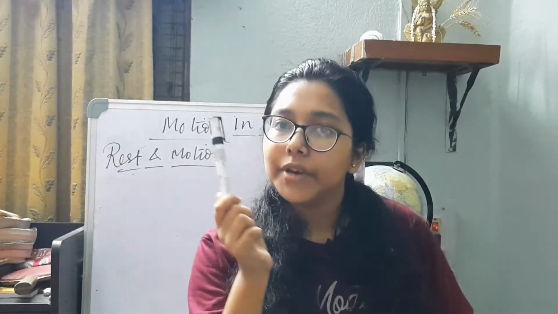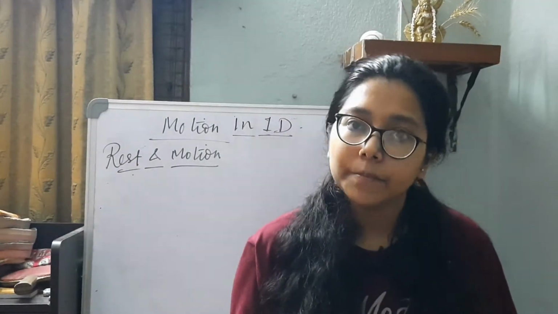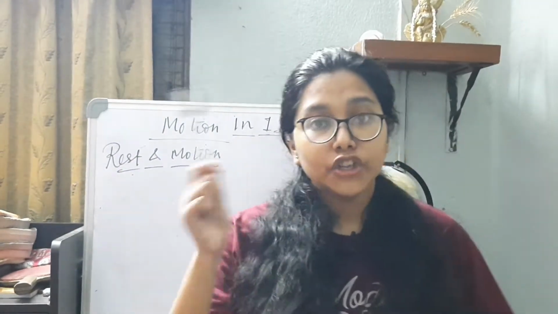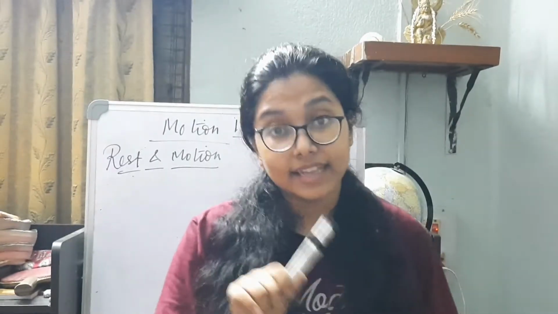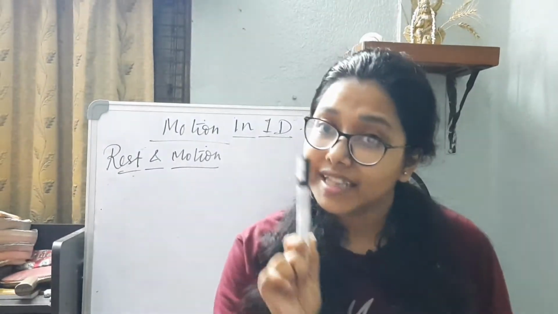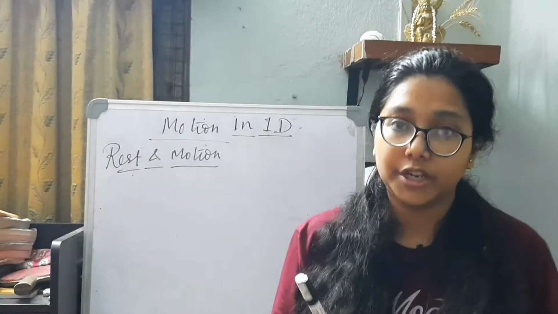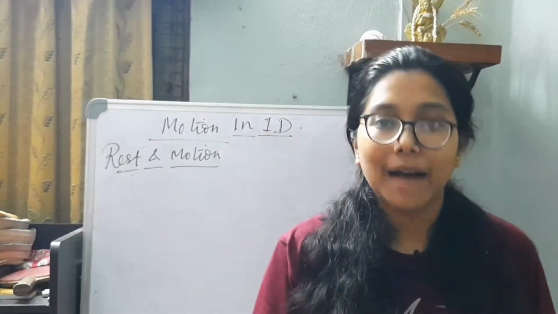That particular stationary tree will appear to move backwards for a passenger sitting inside the train. It is very natural. So the frame of reference in this case is the passenger sitting inside a moving train, and for that passenger's frame of reference, this tree is not stationary, the tree is in motion, moving backwards.